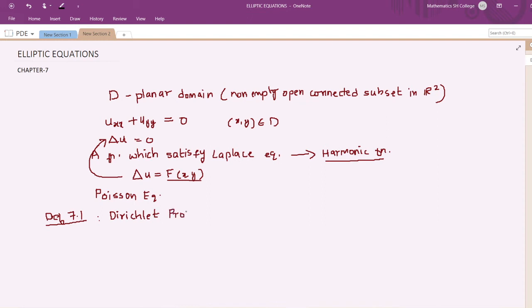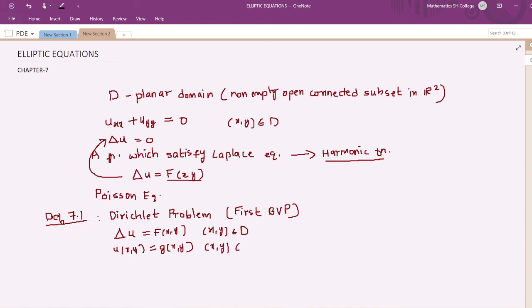The problem is to find a function u which is a solution of this Poisson equation, that is, delta u is equal to f of x, y, where (x, y) is an element of D, and such that u takes the value g of x, y on the boundary of the domain.